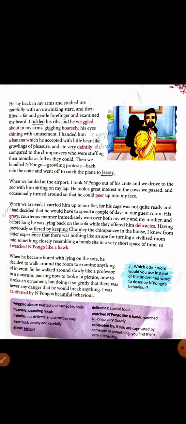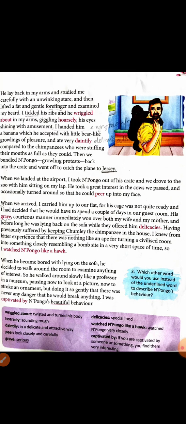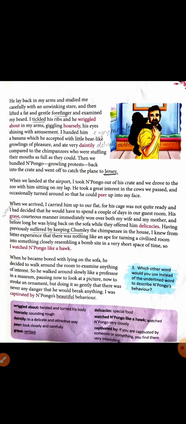In a museum, he also behaved well there, pausing now to look at the picture. So he was looking around the picture, observing the picture. Now to stroke an ornament. So ornaments were there on the wall. So he stroked the ornament, but doing it gently.